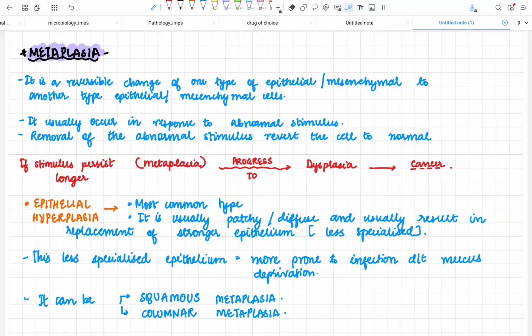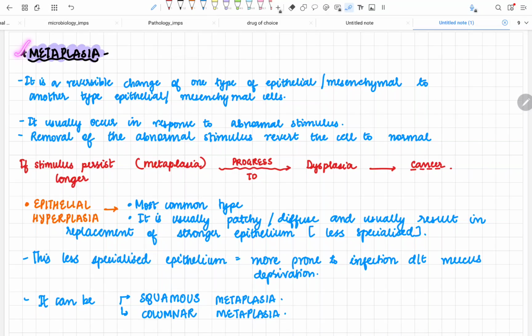Now next is metaplasia. In metaplasia, the most important one, here the viva comes, here your 5 marks alone come. The examiner will ask so many questions in metaplasia because metaplasia is so important. So let's see what happens in metaplasia. In metaplasia, there is a reversible change of one type of epithelium or mesenchymal cells to another type of epithelium or mesenchymal cells. As I said in the earlier slide also, my cuboidal cell was changed into a columnar cell. And why did this happen? This happened because of metaplastic change. But the good part is that this is a reversible change.